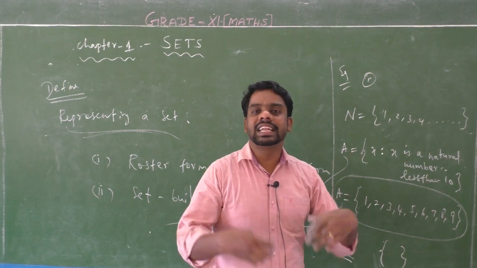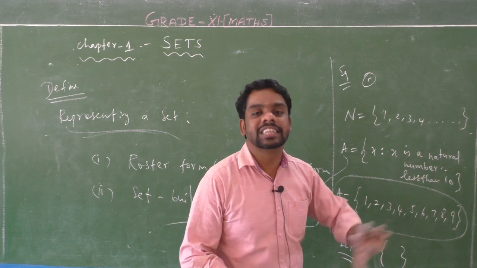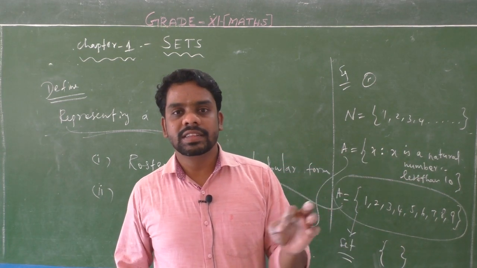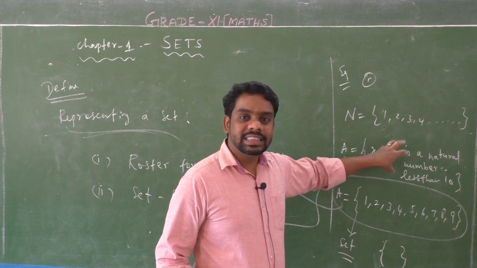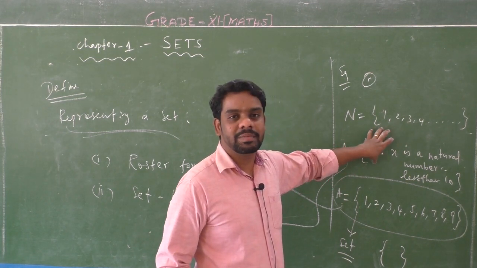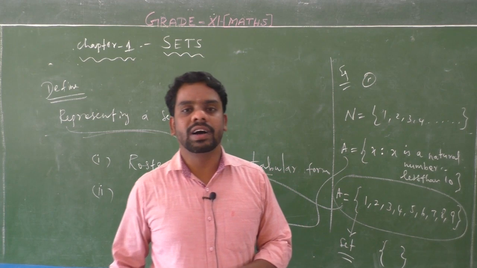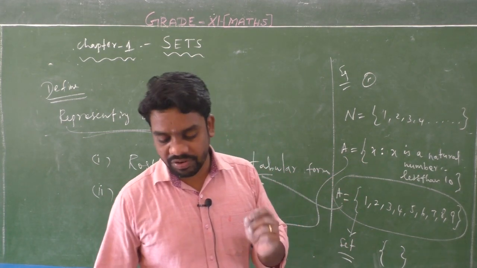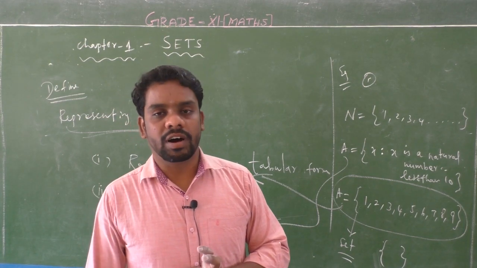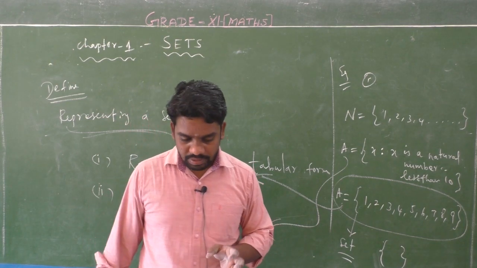So no number outside this set satisfies this property. This single property is possessed only by the elements inside the given set. So this type of form is called a set builder form. Set builder form. Right. Next,